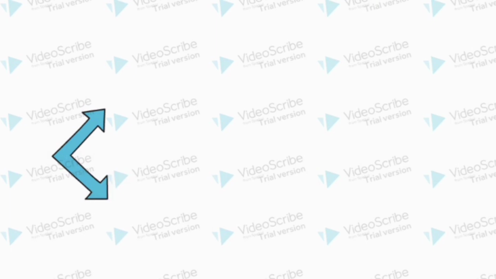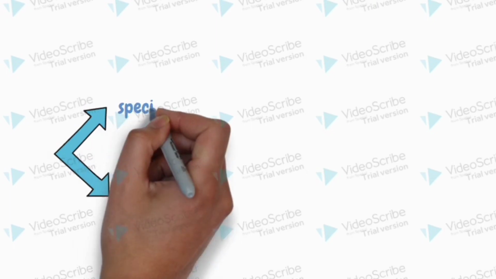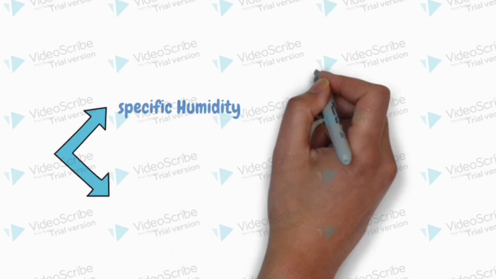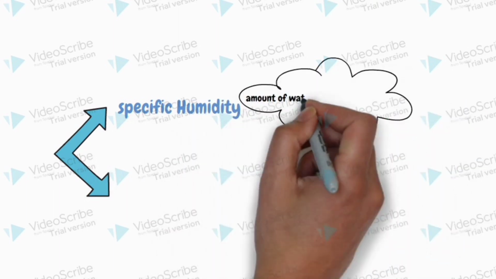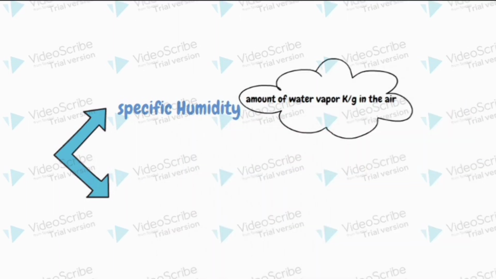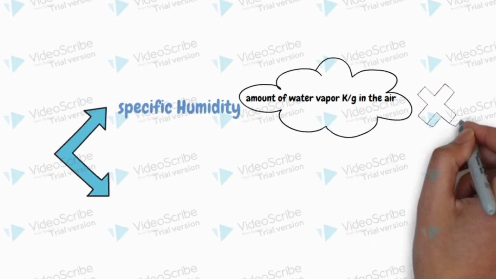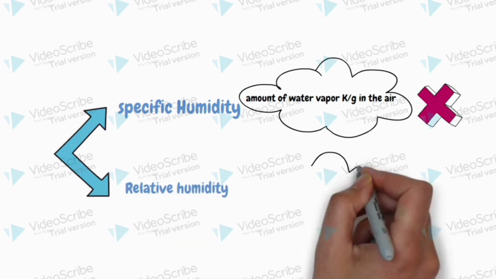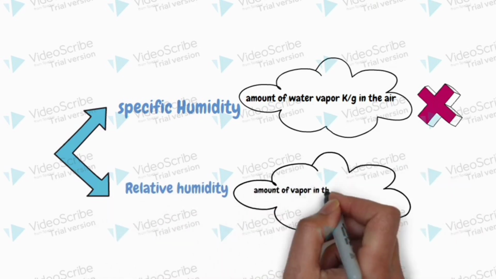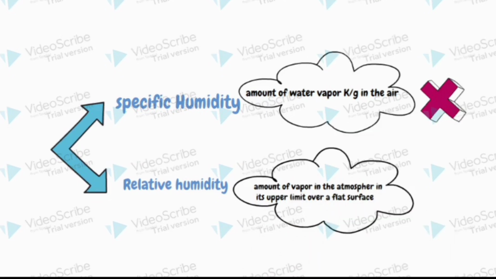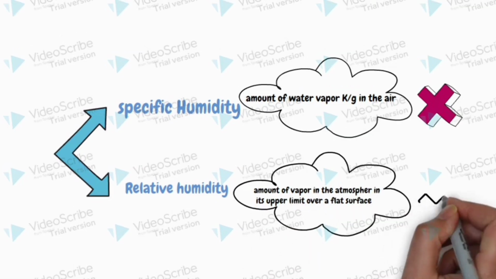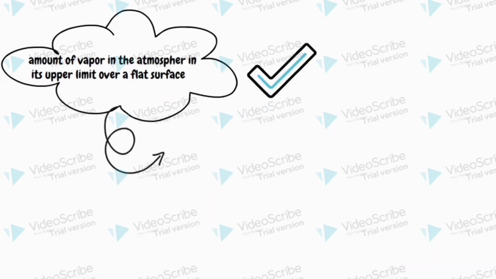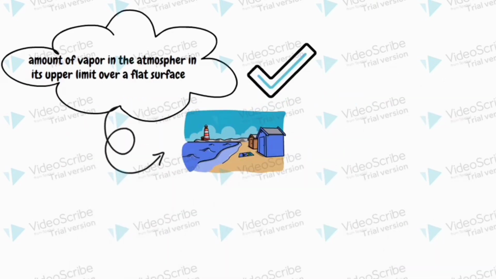One reason is cloud cover is not affected by specific humidity, the amount of water vapor in the air measured in grams per kilogram of air, and it's false. It's affected by relative humidity, the amount of water vapor in the atmosphere relative to its upper limit over a flat surface such as ocean, the saturation humidity. And it's true.